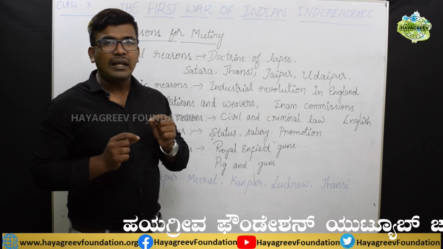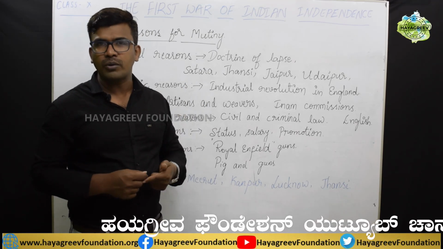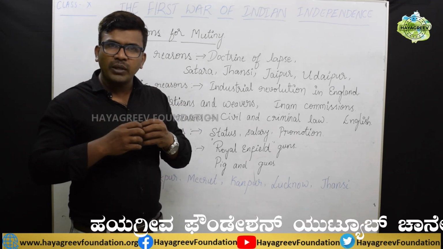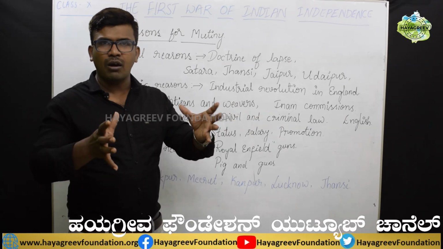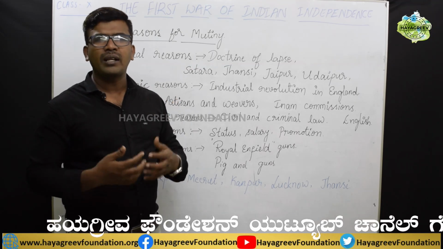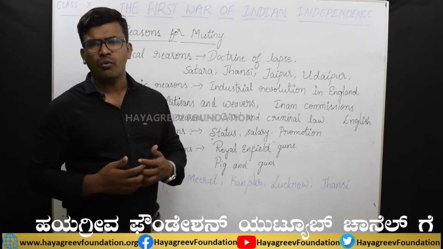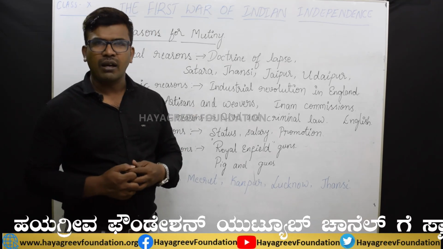But by that time, the telegram system was well developed by the British. Only they knew how to use it. So within a short time they sent messages to different places and gathered a large army. Rani Lakshmi Bai knew that this was her last battle. Even then, very bravely she fought against the British and finally she sacrificed her life.